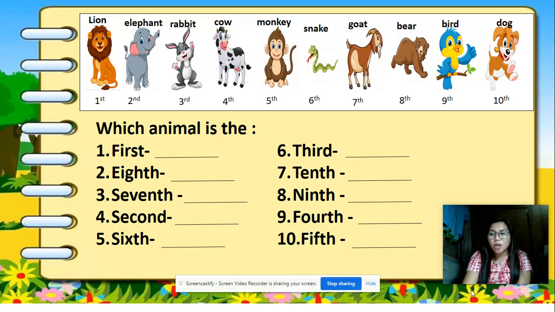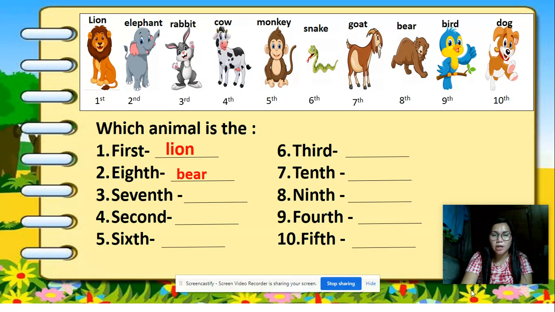Which animal is the first? Yes, lion. Lion is the first in the set. How about which animal is the eighth? Bear. The bear is the eighth in the set.